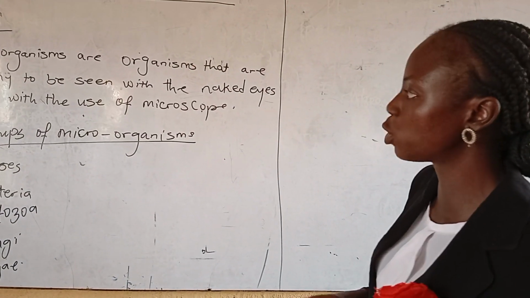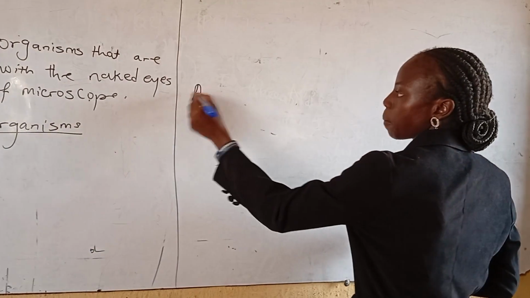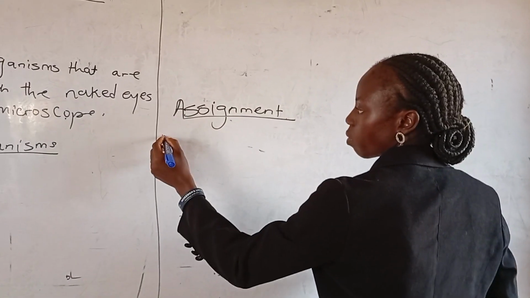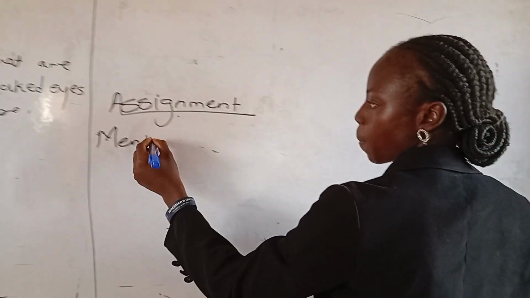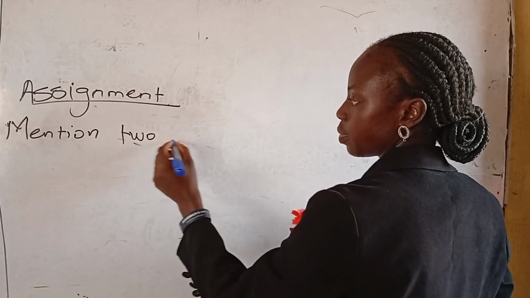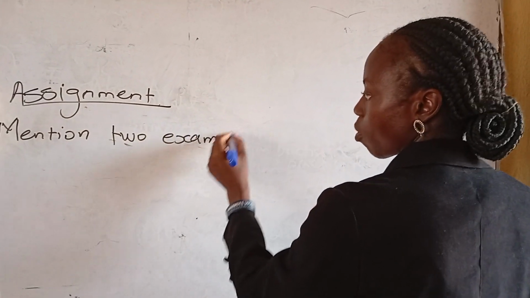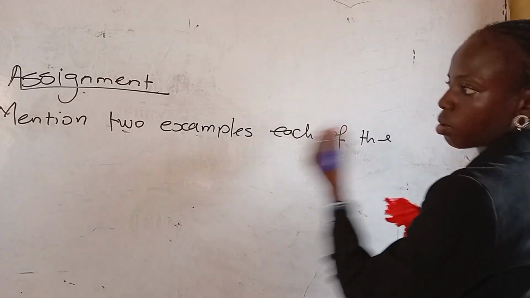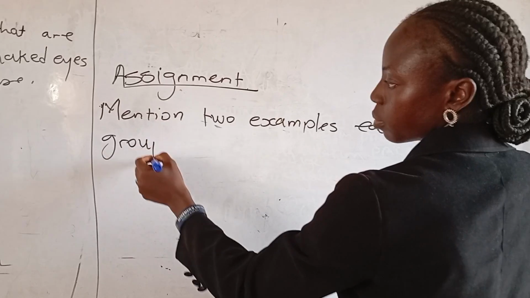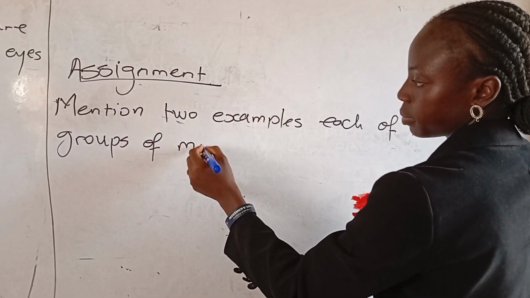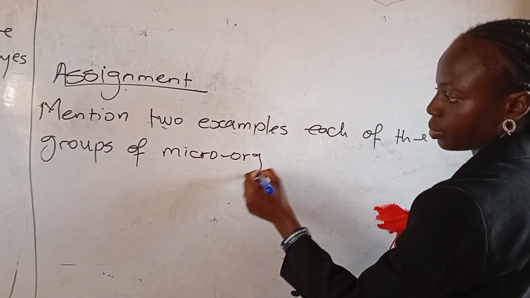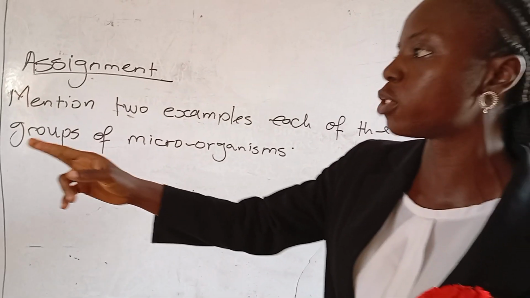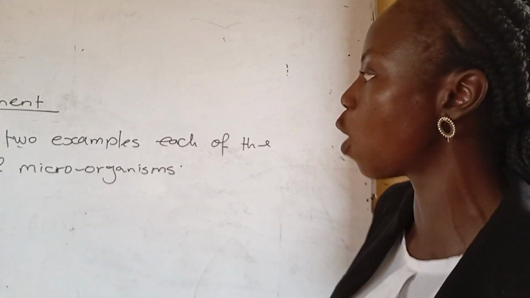Our assignment for today is to mention 2 examples each for the 5 groups of microorganisms.